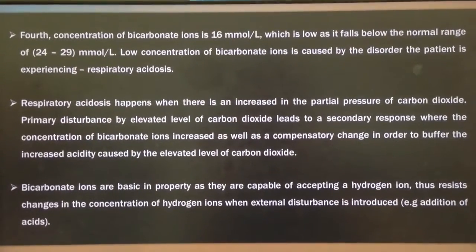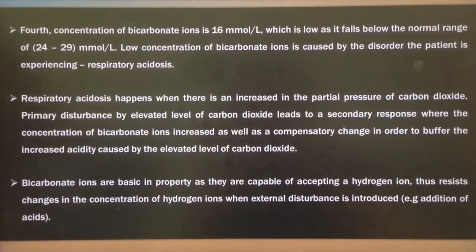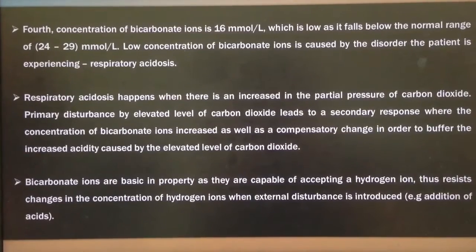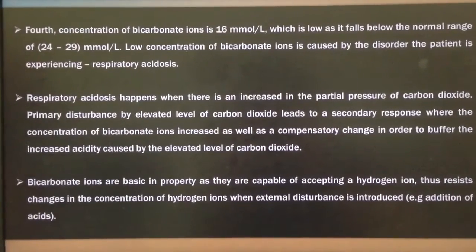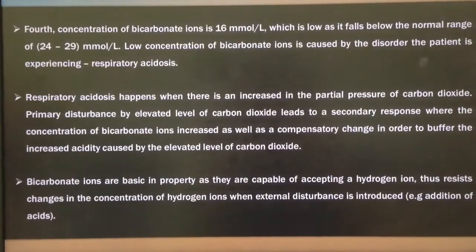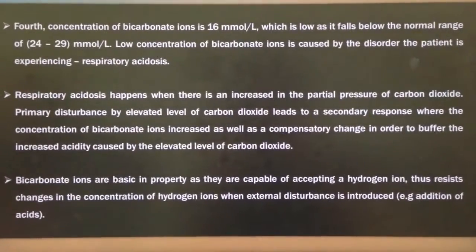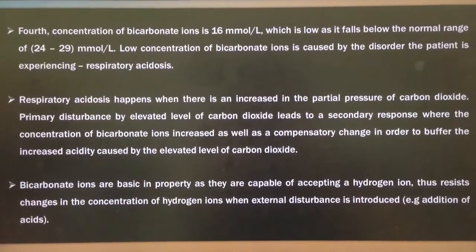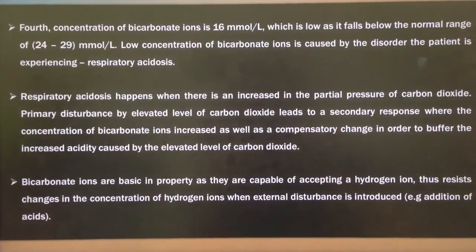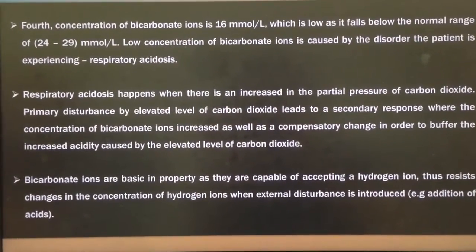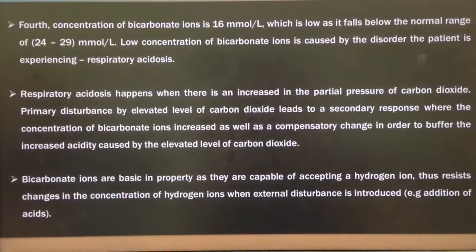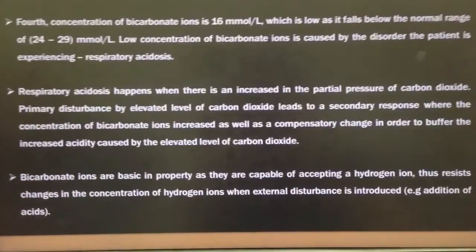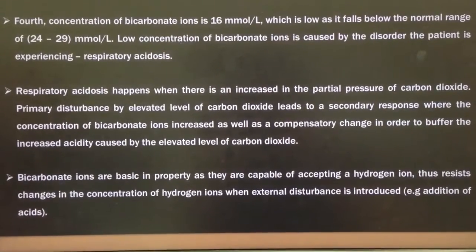Low concentration of bicarbonate ion is caused by the disorder the patient is experiencing, which is respiratory acidosis. Respiratory acidosis happens when there is an increase in the partial pressure of carbon dioxide. The primary disturbance, an elevated level of carbon dioxide, leads to a secondary response where the concentration of bicarbonate ions changes as well as a compensatory change in order to buffer the increased acidity caused by the elevated level of carbon dioxide. Bicarbonate ions are basic in property as they are capable of accepting a hydrogen ion, thus resisting changes in the concentration of hydrogen ion when an external disturbance is introduced, such as the addition of acid.